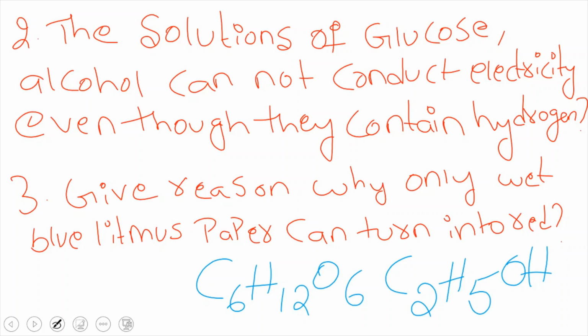See, in that activity also dry hydrochloric acid is produced. Right. The dry hydrochloric acid cannot turn the color of the litmus paper. Only wet blue litmus paper turns into red color. Dry litmus paper does not have any change. The reason is acids or bases can show their properties only when they get dissolved in water. When they get dissolved in water, they have free ions and those free ions are responsible for the chemical properties